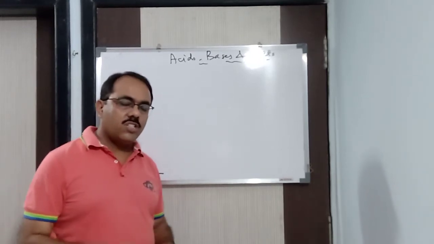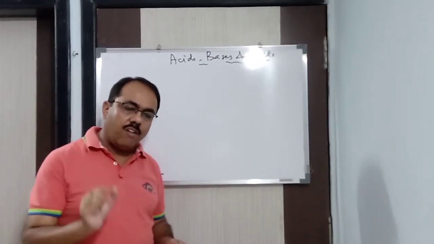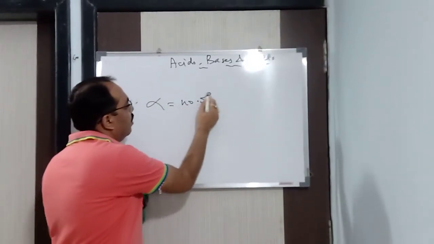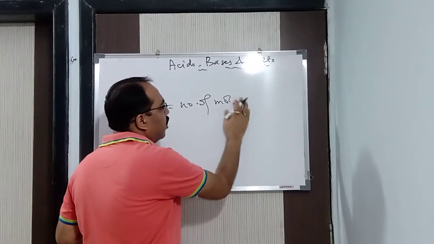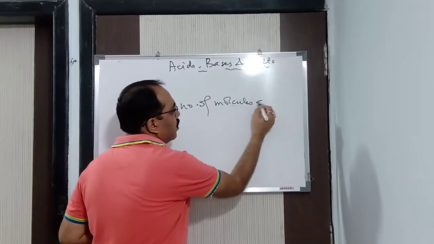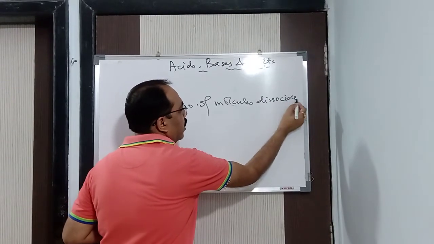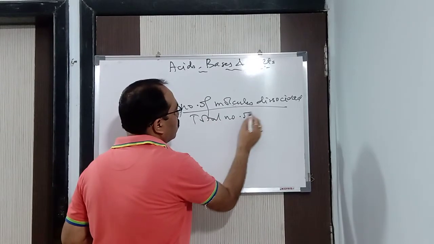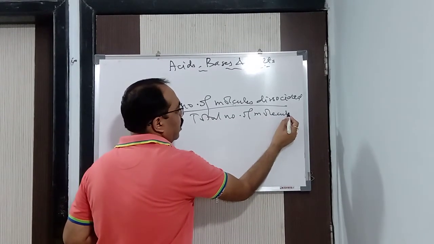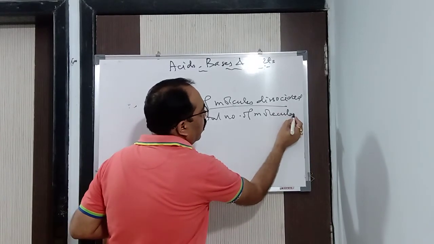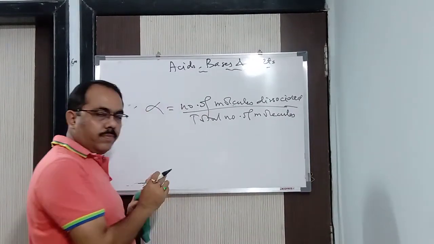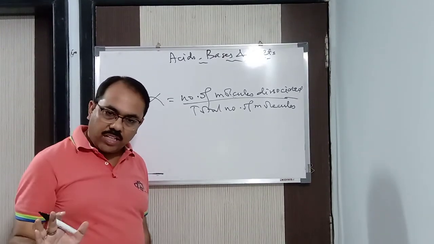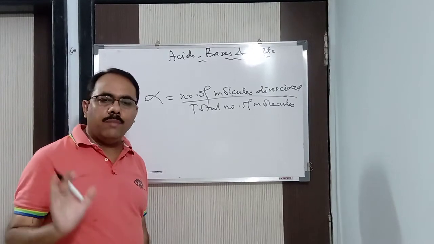Now I used a word here, degree of dissociation. Degree of dissociation means what? Alpha means number of moles dissociated by total number of moles. Moles means molecules. If you don't understand moles, you can write molecules. For example, let us say I have taken 100 molecules and 99 molecules dissociate, as in a strong acid.